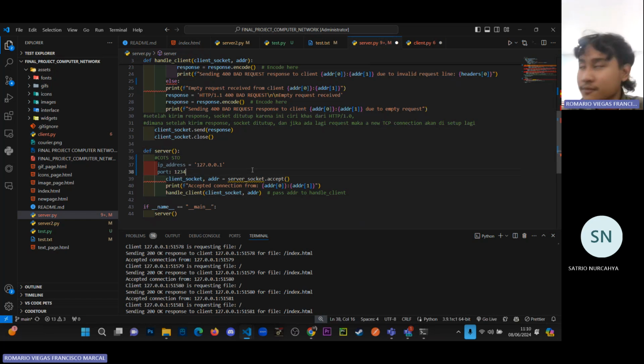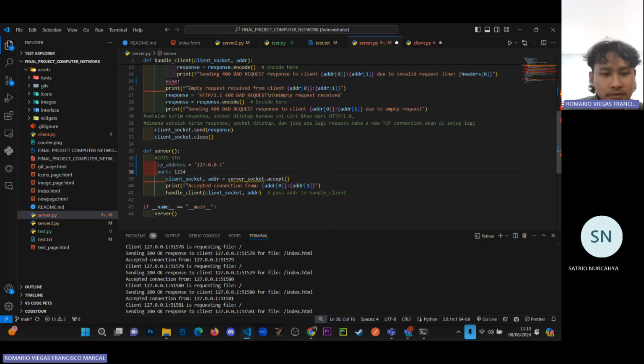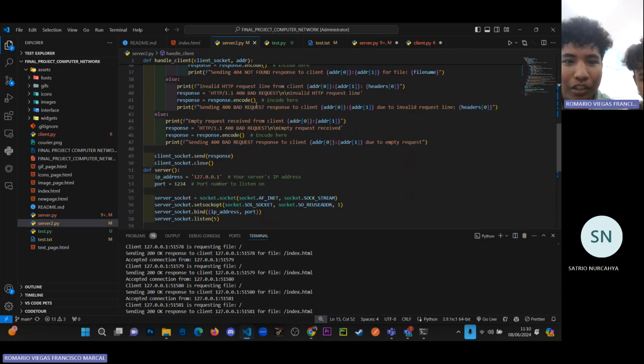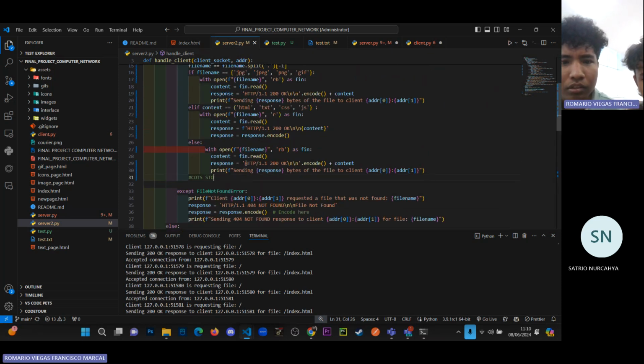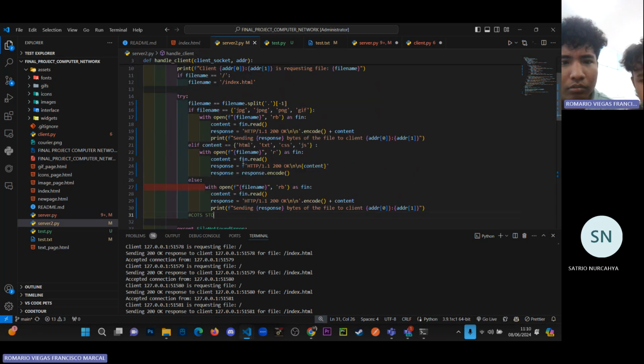Oh, cuma 2 line doang. Ini yang garis biru doang ya? Yang ditambahin cuma yang dikasih garis biru ini dong ya? Enggak juga, ada juga yang dikasih. Anjir ada 2 ya. Aku baru tahu. Oh iya ada 2 nih.